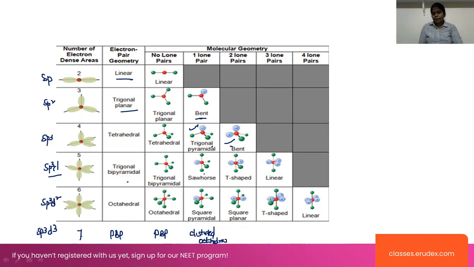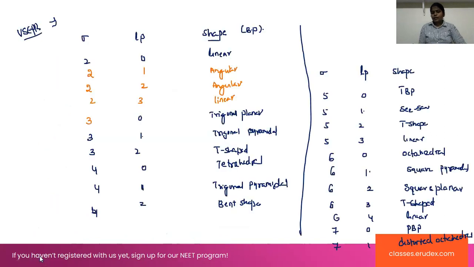Coming to the shape here, molecular geometry. In the case of molecular geometry, when one lone pair is present, this is the seesaw shape. Coming to the next one, T shape, 3 lone pairs are present, linear. Coming to sp3d2, octahedral, square pyramidal with one lone pair, two lone pairs square planar, three lone pairs T shape, four lone pairs linear. Here I wrote in this case, right?